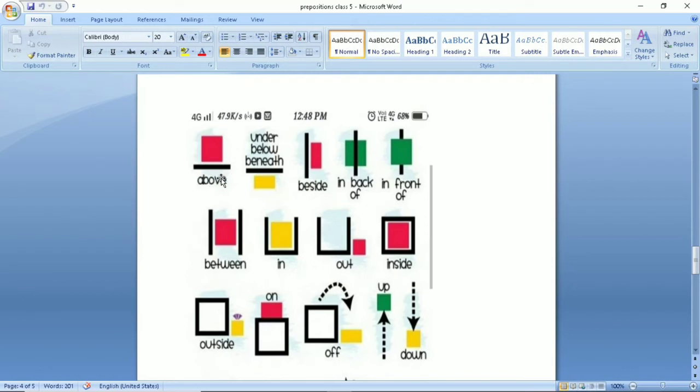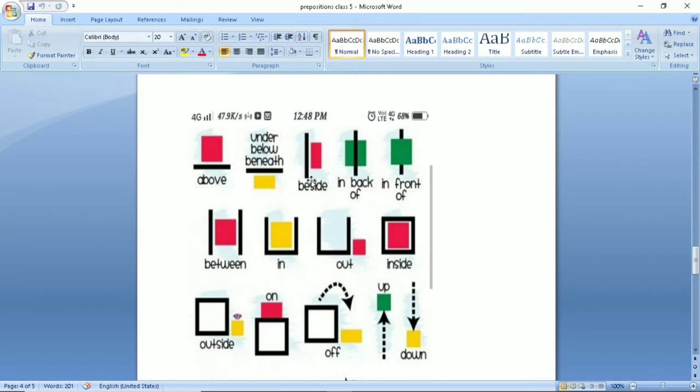See, above, this object which is red in color, it shows the position above. Above means when something is on a much height. Then under, below, beneath. All these three are same and they have the same usage. For example, the cat is under the table. My slippers are below the table. My pen is beneath the table.